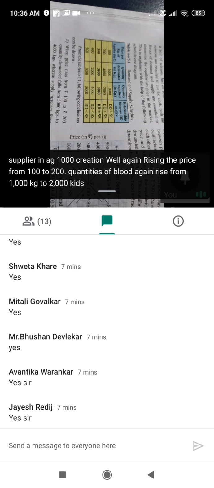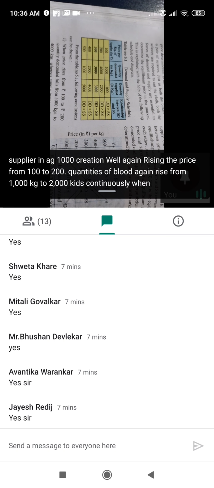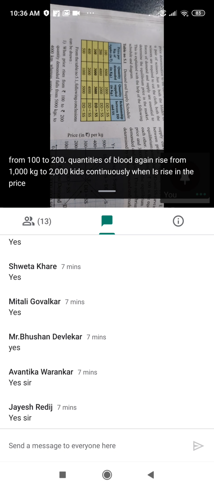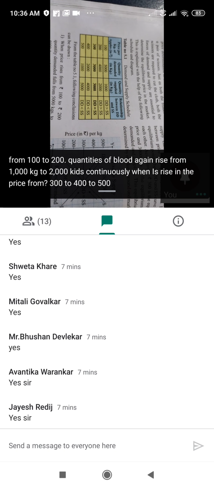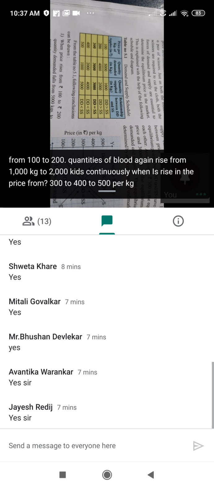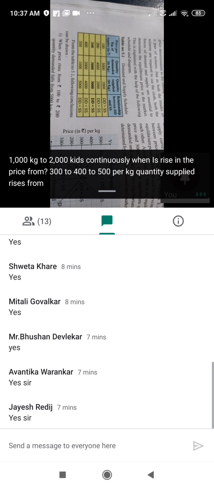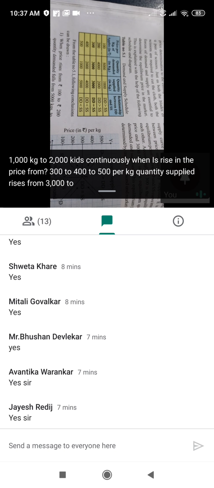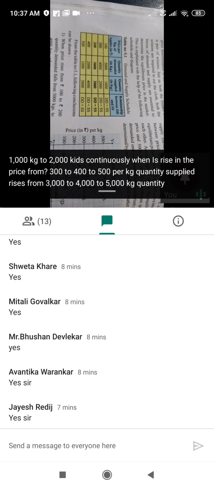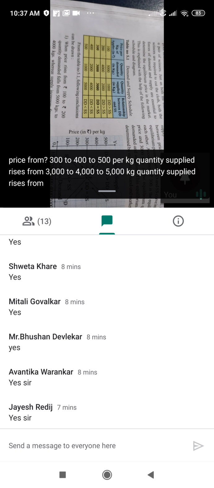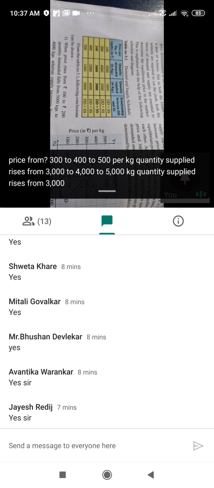Continuously, when there is a rise in the price from 300 to 400 to 500 per kg, quantity supplied rises from 3000 to 4000 to 5000 kg. That is the supplier behavior.